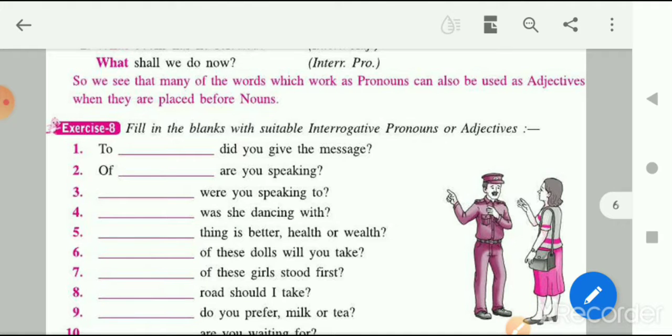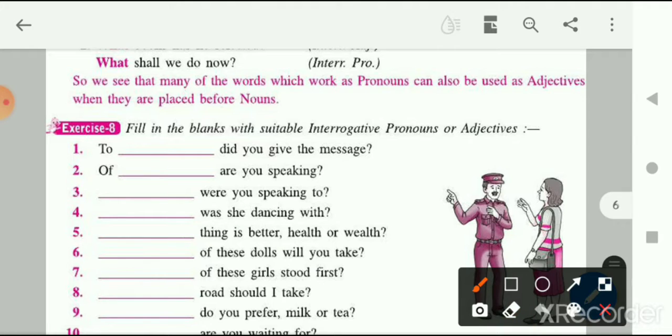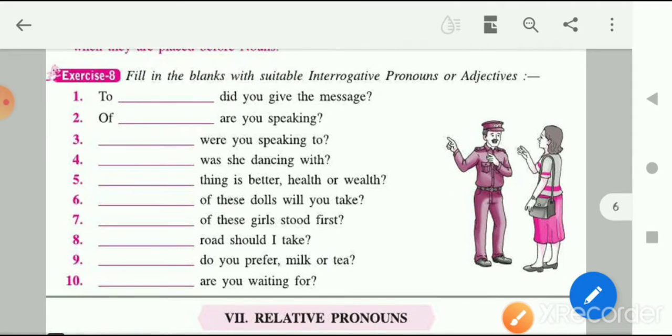So children, what we have to do in exercise number 8, we have to fill the blanks with suitable interrogative pronouns or adjectives. Let's do the first one: to dash did you give the message. In this place, which interrogative pronoun are we going to place? It is going to be to whom. Okay, to whom did you give the message? Similarly, you just have to put interrogative pronouns in the blanks. I hope that all of you can try this by yourself, and if you have any doubt in any part, you can ask me.